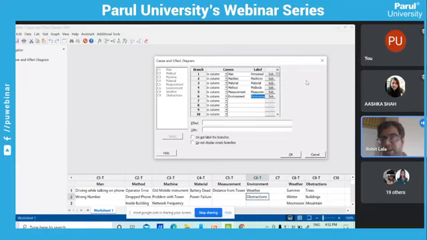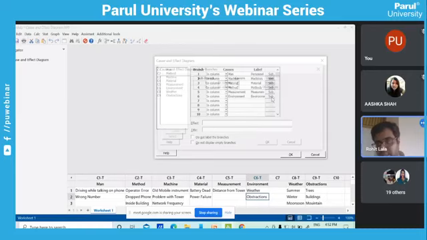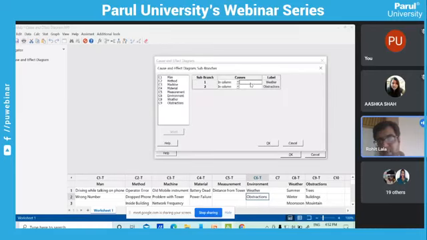This beautiful graph was developed by Kaoru Ishikawa. He was a quality engineer, and it really helps many quality engineers to work on it. When environment is there, there is a subcategory, you can see weather. So you just have to click here, weather. Also add obstacles.